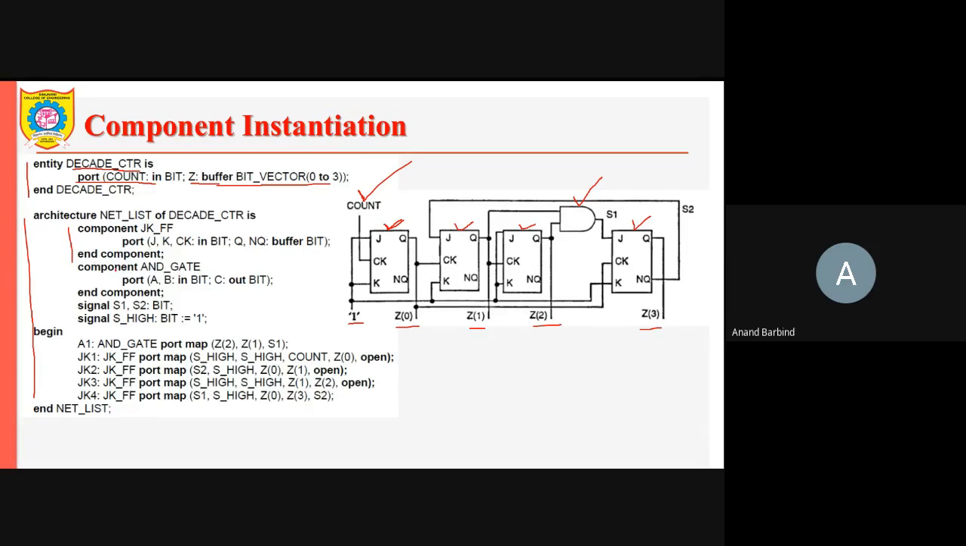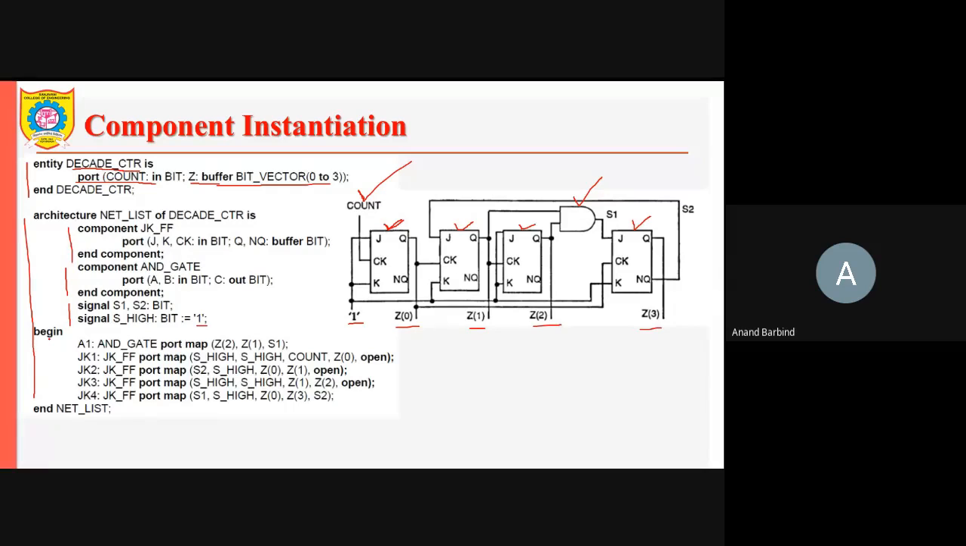So component AND gate is declared here. Its ports A and B are input and C is the output of this particular AND gate. Like this, two components are declared here, which are used for constructing the decade counter. Then signal declaration is there. S1, S2 are of bit type, and S high is of bit type, and it is assigned 1. So to assign this particular one, that signal is used there.